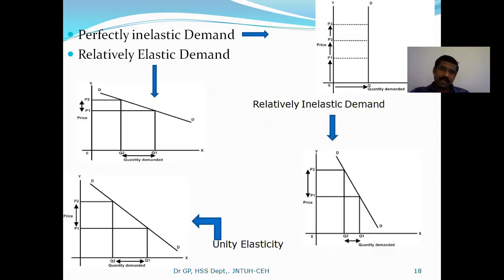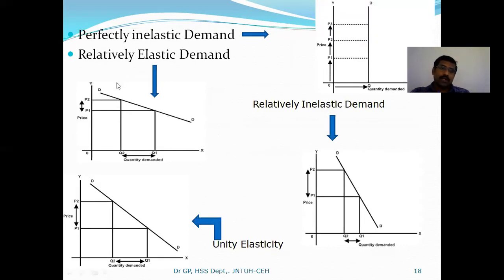Relatively elastic demand means a small decrease in price will lead to a huge increase in demand. For example, if you decrease price by one unit, there will be an increase in demand. That is very common as per the law of demand, but that increase should be more than one unit.